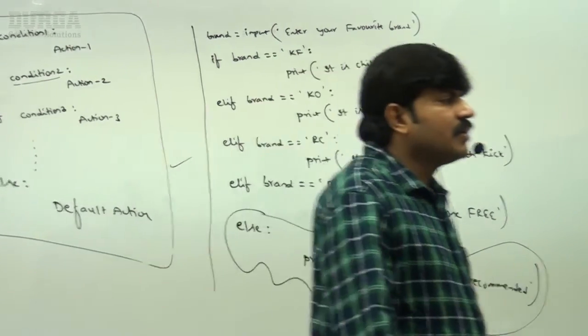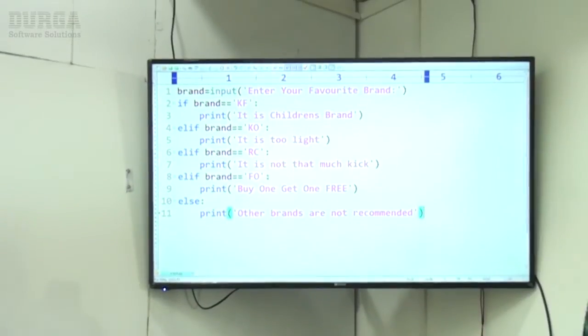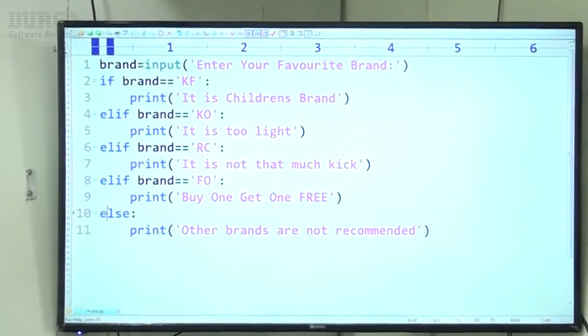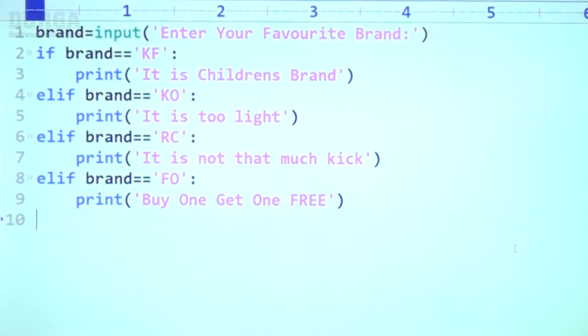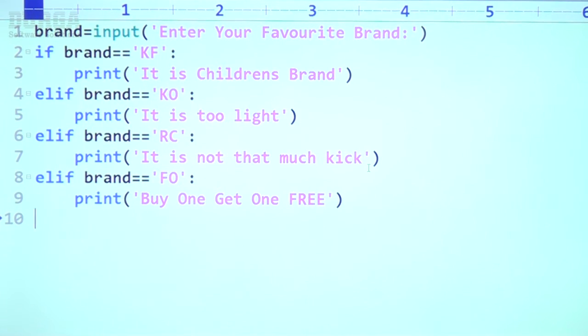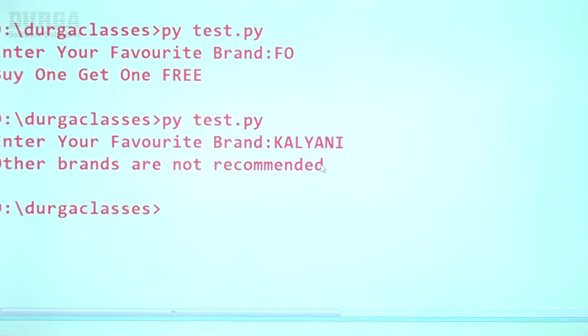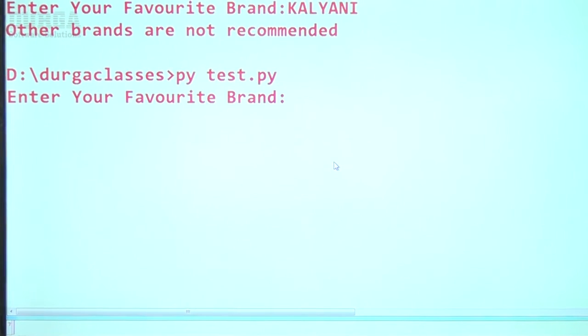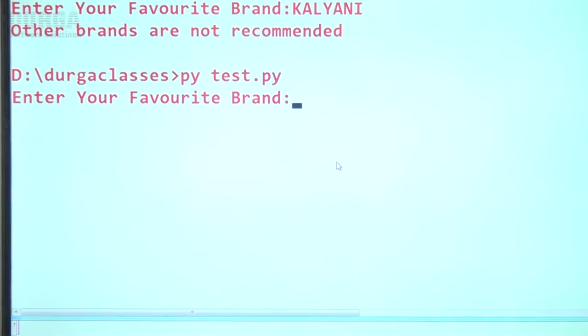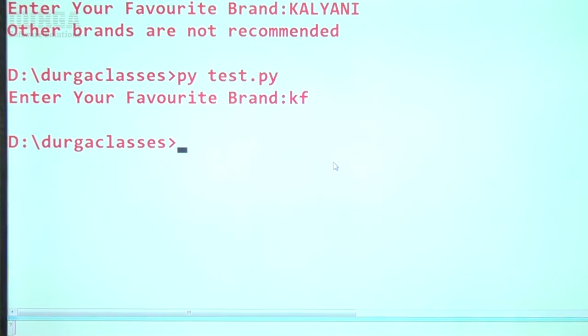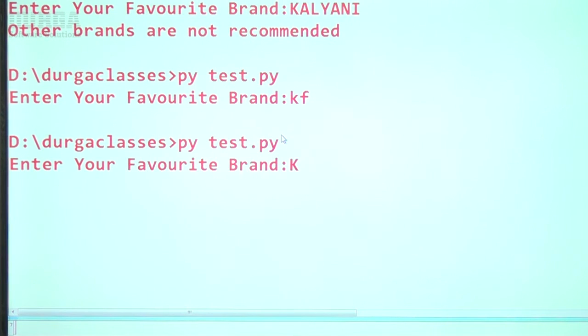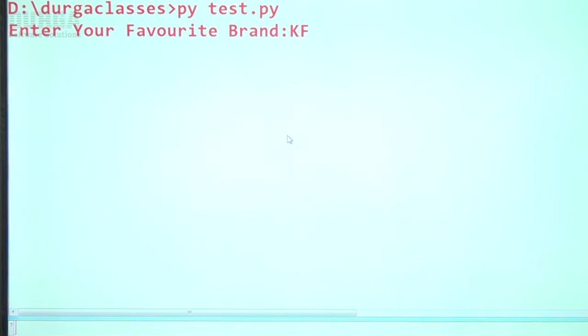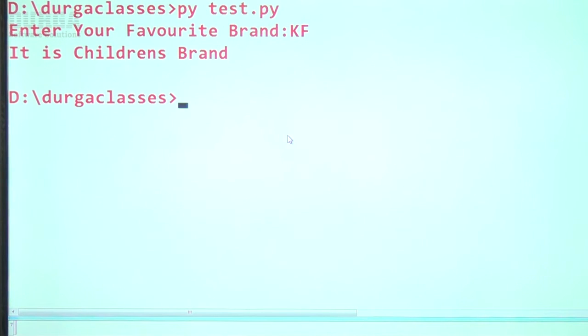Have a look once. Let me remove the else part. Well, else is not there, only if and elif. Now observe carefully. Enter your favorite brand: KF. Now KF related output is coming: it's a children's brand.